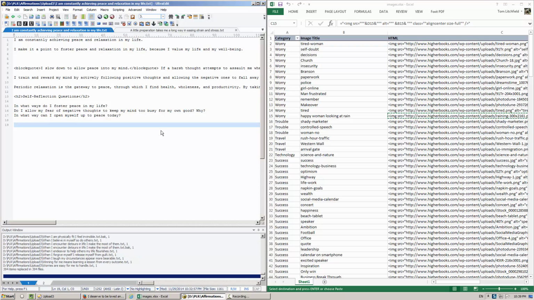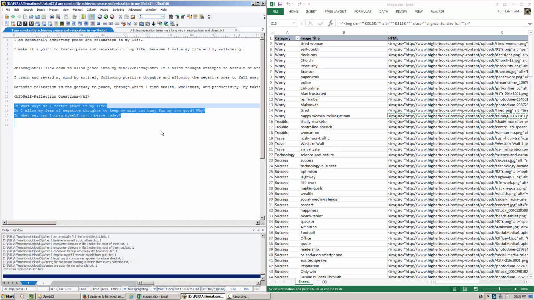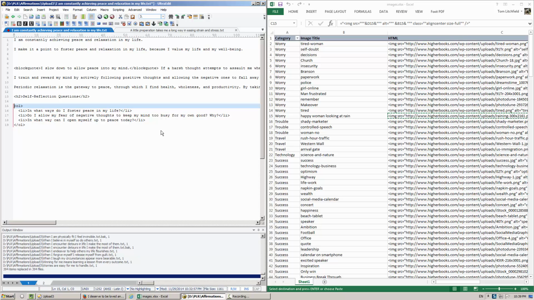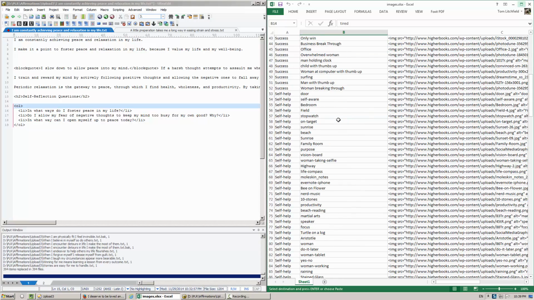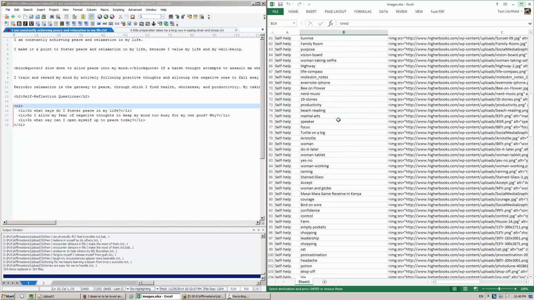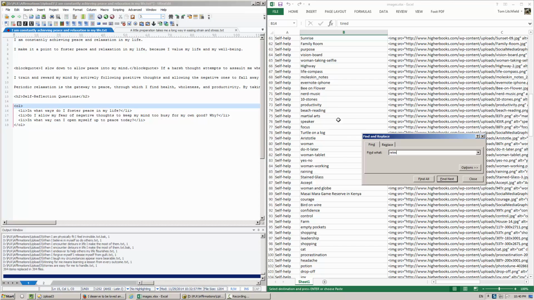Okay, here's the next one. I actually started working on this a few minutes ago. I don't know if you noticed, and I still had it open. So let me put the ordered list tags. There we go. And an image. "I'm constantly achieving peace and relaxation in my life." So I think I have some images related to meditation.